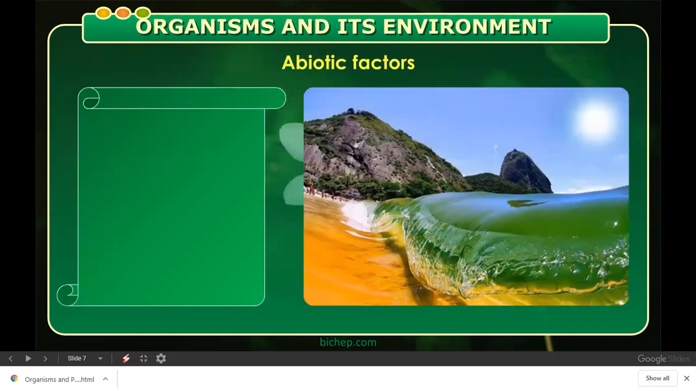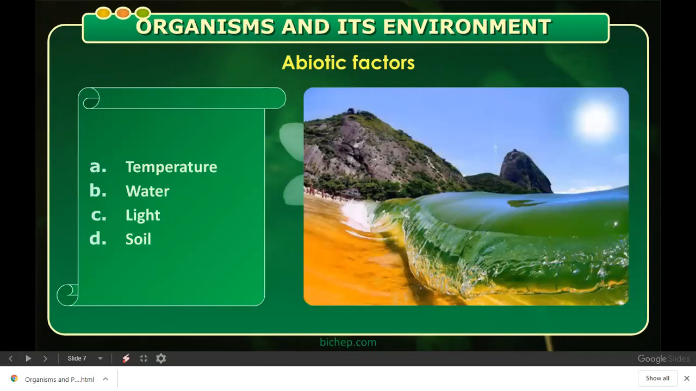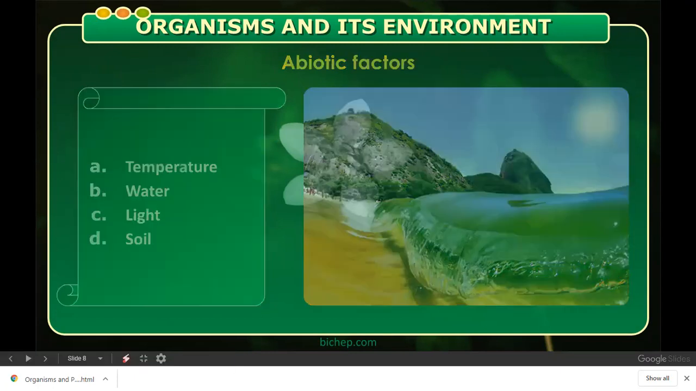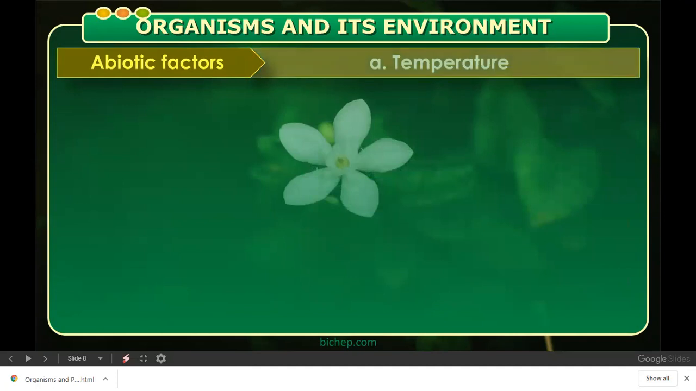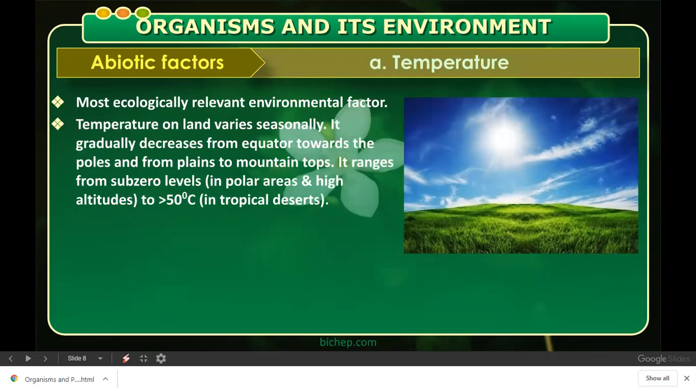Then the next concept, let us see in detail what these abiotic factors are. Here you should know their names. In the exam you may get a question like enlist abiotic factors. So temperature, water, light and soil. All those you can see here in this one diagram itself. Then come to next. What are abiotic factors? Temperature. The most ecologically relevant environmental factor is temperature. You can see animals living in the extreme hot desert as well as in the extreme cold tundra or the polar regions.